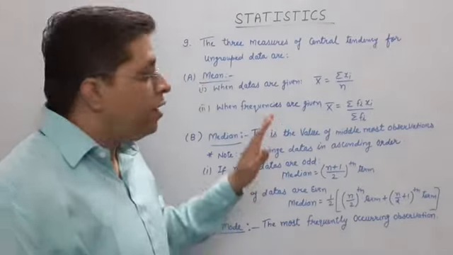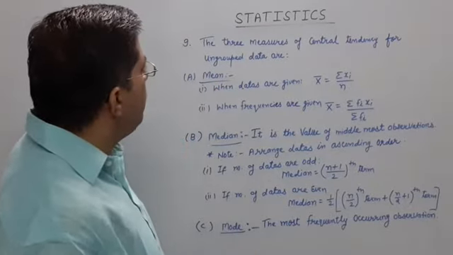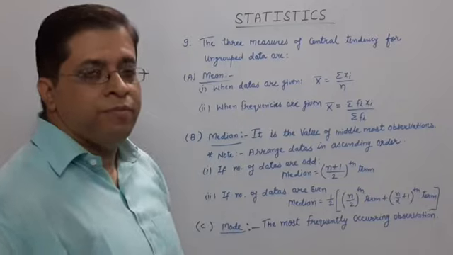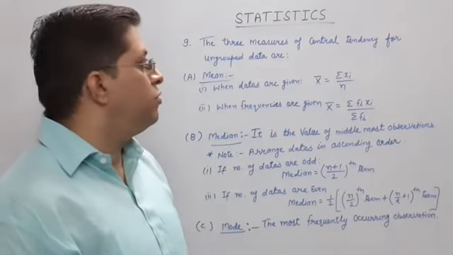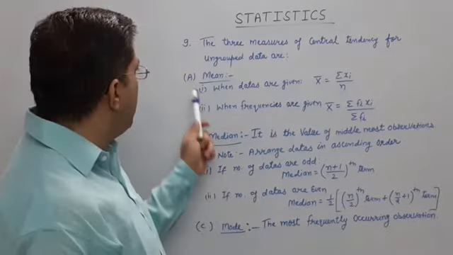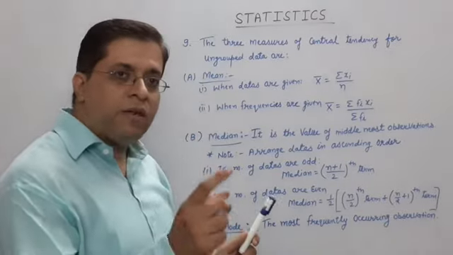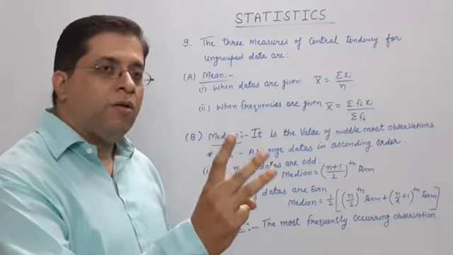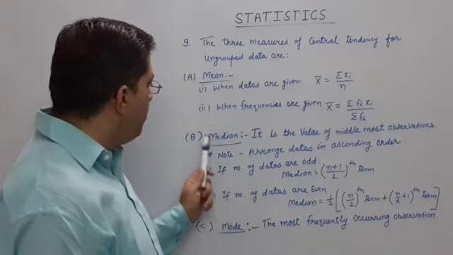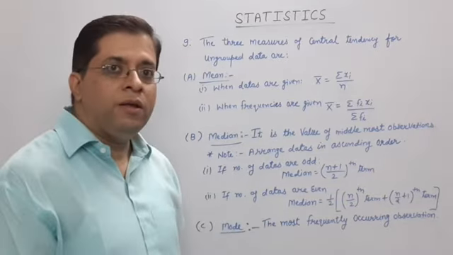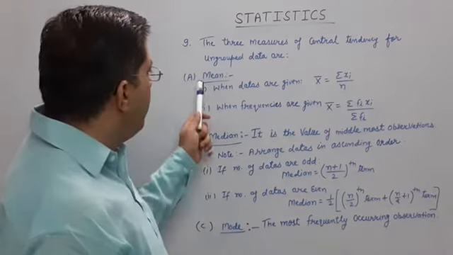The next point is the three measures of central tendency for ungrouped data. We have three measures of central tendency. First is mean, second one is mode, and third one is median. Mean, median, and mode. First we are doing mean.